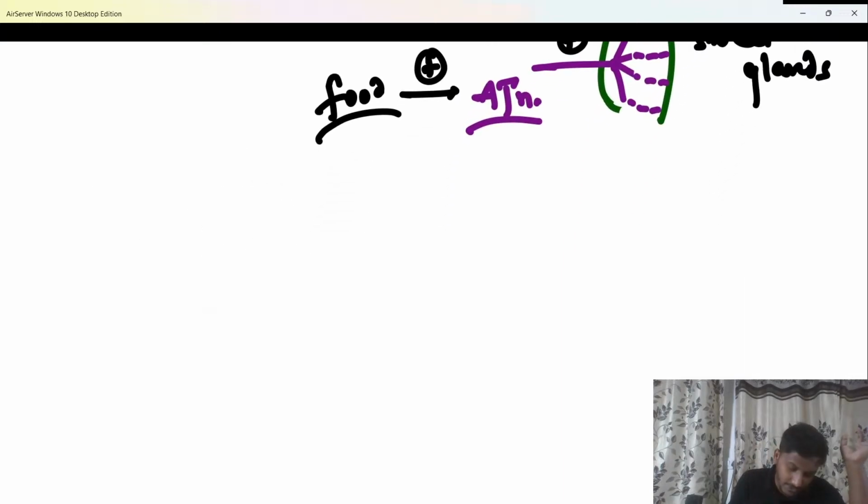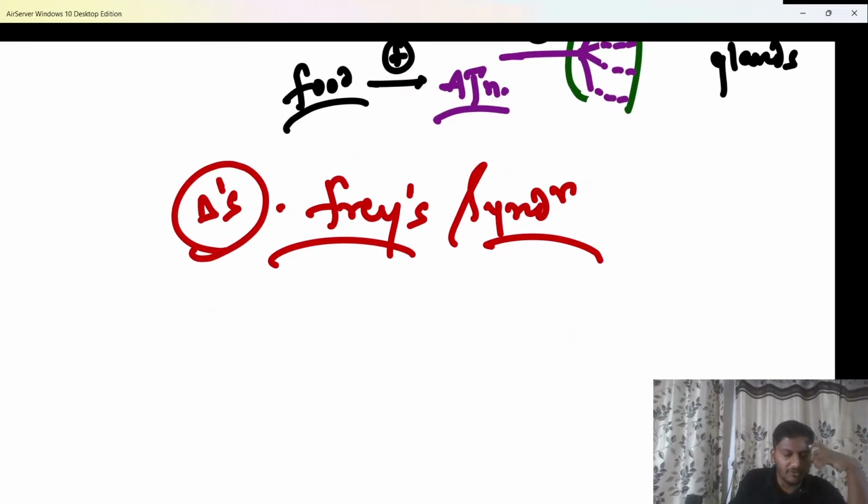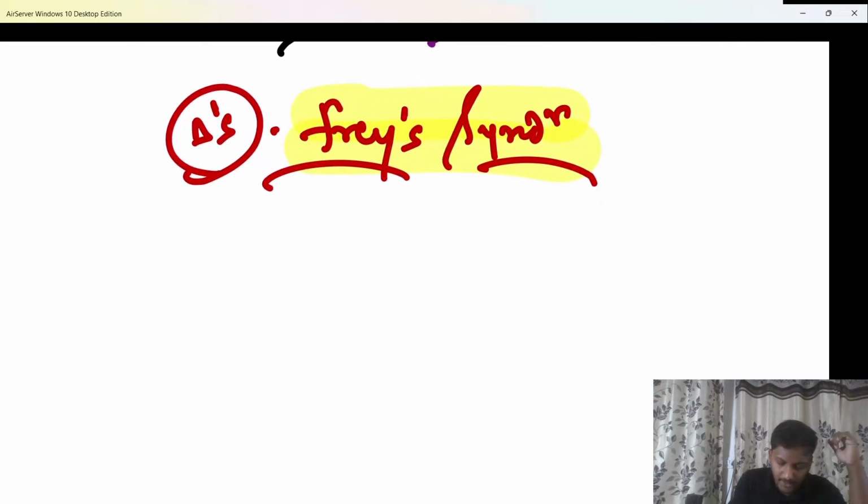And this is a classical case of which syndrome? This is a classical case of Frey syndrome. So here the provisional diagnosis of the patient is a classical case of Frey syndrome. We know that Frey syndrome is also called gustatory sweating.